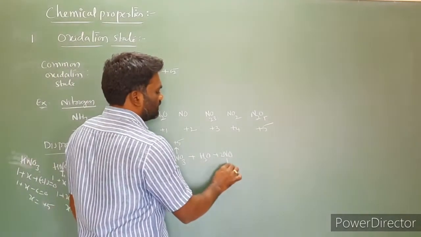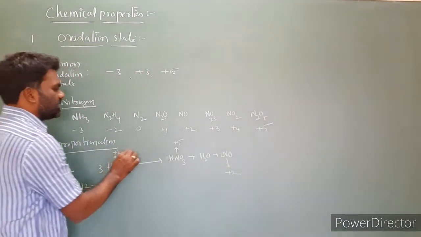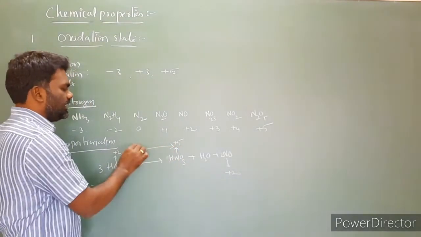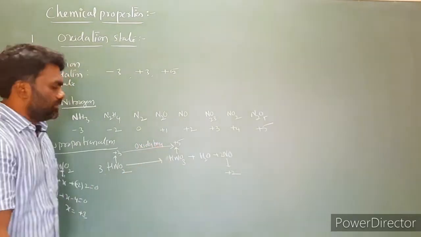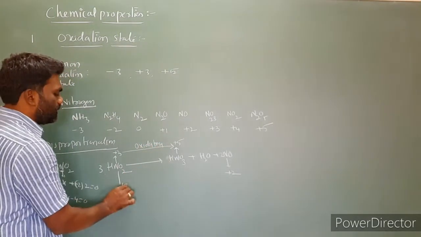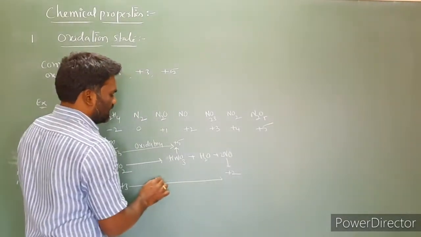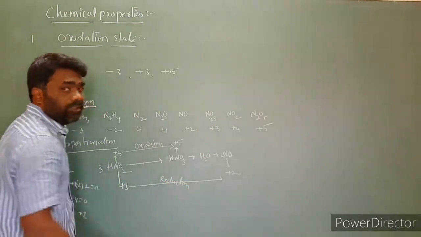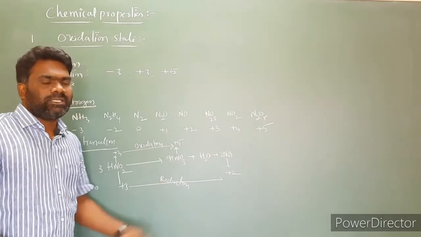Here, in nitric oxide, the oxidation number is +2, isn't it? Then +3 to +5: the oxidation number is increased. An increase in oxidation number is called oxidation. Here it is +3 to +2, so the oxidation number is decreased. A decrease in oxidation number is nothing but reduction. Already you know this point very well: an increase in oxidation number is called oxidation, and a decrease in oxidation number is called reduction.